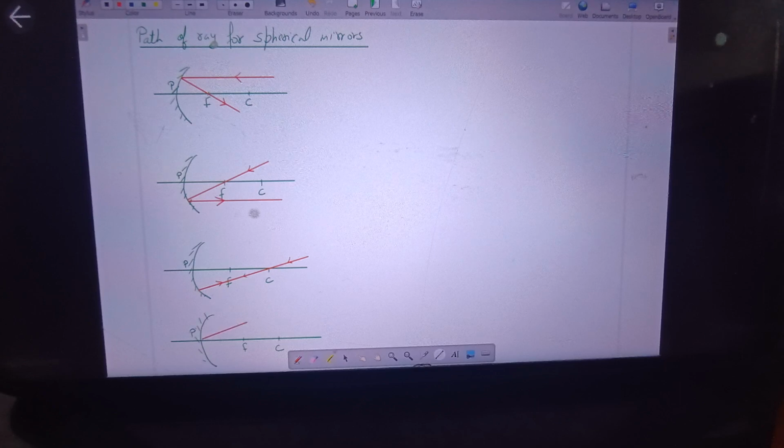And a ray which is incident at a certain angle on the pole, that means making a certain angle with principal axis on the pole, it will get reflected back from the pole making the same angle with the principal axis. We'll discuss the reasoning also.